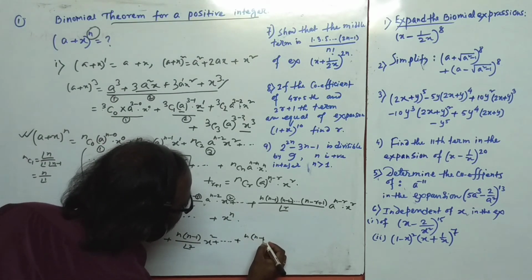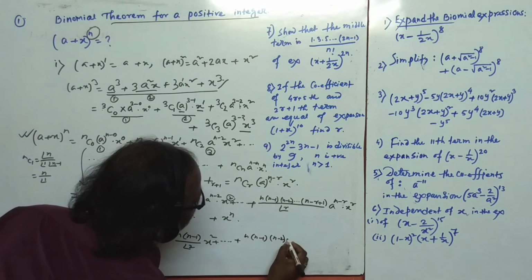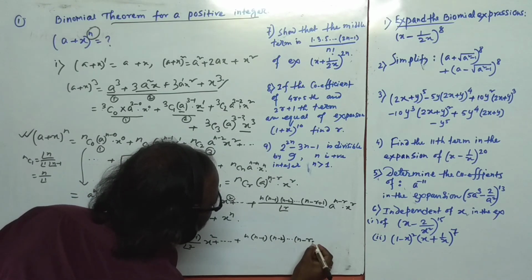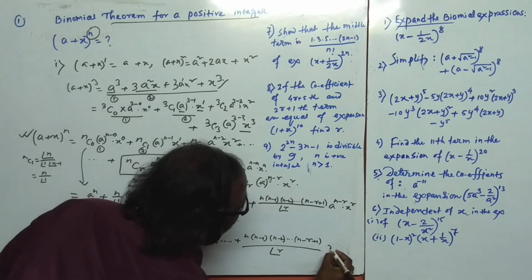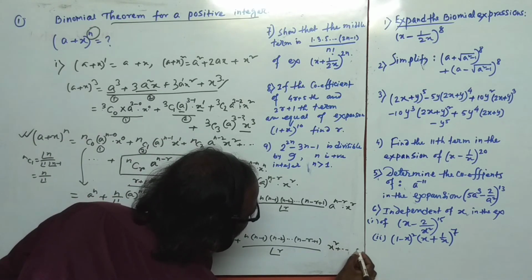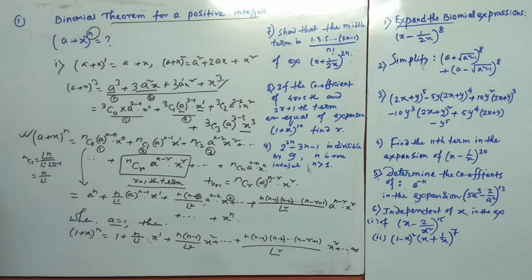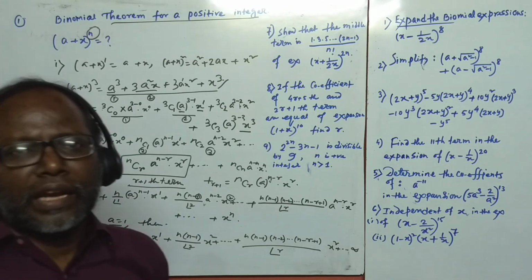We write here n minus 1, n minus 2, dot dot dot, n minus r plus 1 by factorial r and x to the power r, and it goes to infinity. There is no ending term.